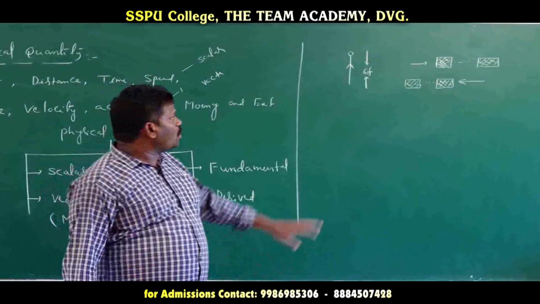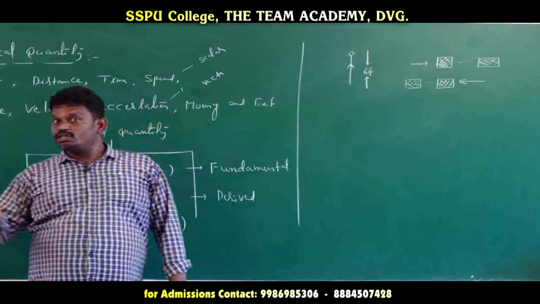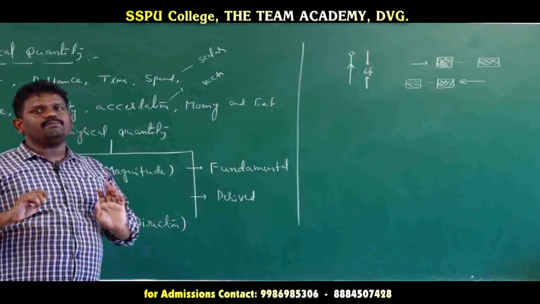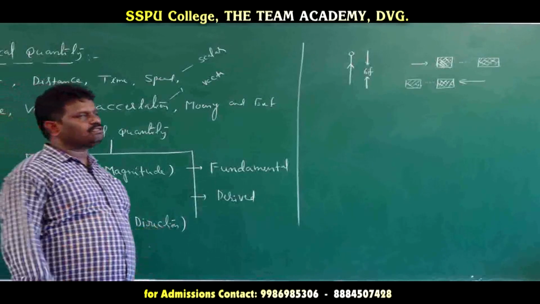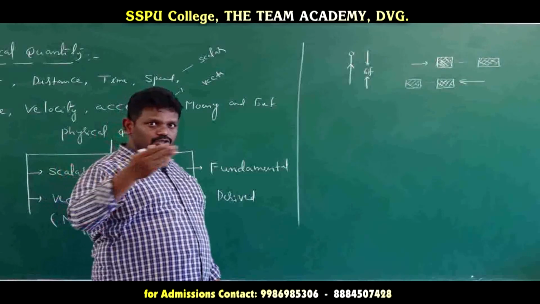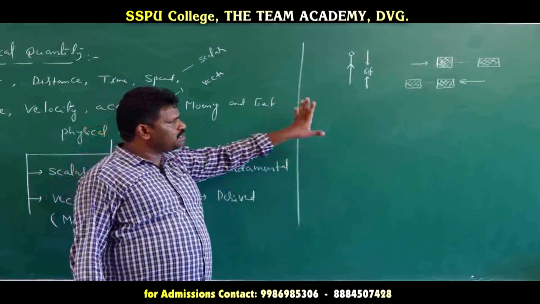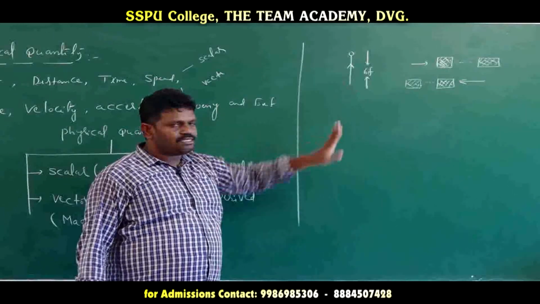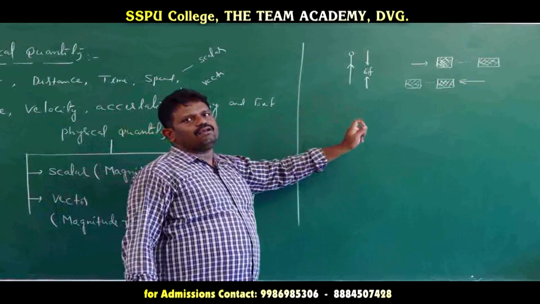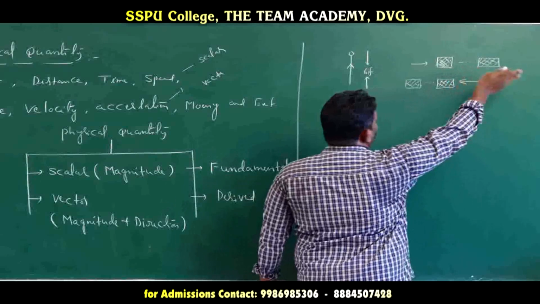But see, we already explained the height of the person is 6 feet. If anybody asks in which direction that height is 6 feet, that is a meaningless question. Why? Because height means height only. We do not mention east, west, south or north directions. So height is magnitude only. But in the second example, both direction and magnitude are there, so that is called a vector quantity. Force is a vector quantity. Here direction means either right side or left side.